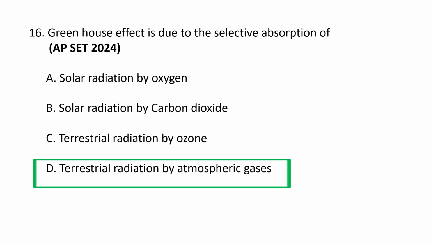These greenhouse gases absorb this infrared radiation and then they re-emit it in all directions, trapping the heat and warming the Earth's surface and lower atmosphere. So the greenhouse effect is due to the selective absorption of terrestrial radiation by atmospheric gases. D is the correct option.